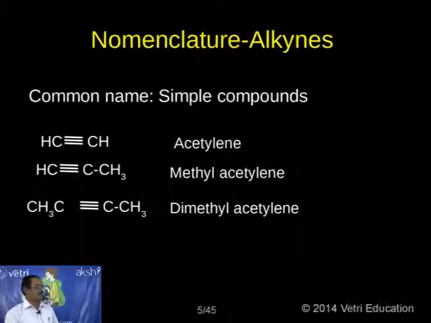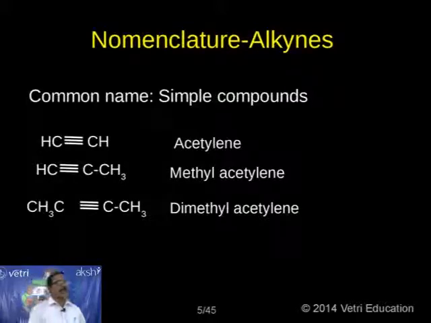Okay, let me come to nomenclature. As you know already, under the nomenclature, as usual, we have to discuss common name and IUPAC. For common name, we know there are 3 ways we can discuss: one is based on the source, based on the nature of chain, and based on the position of the functional groups. Here, position of the functional group is not suitable, as in the case of alkenes. So let me discuss only 2: first, based on the source and based on the nature of carbon chain.